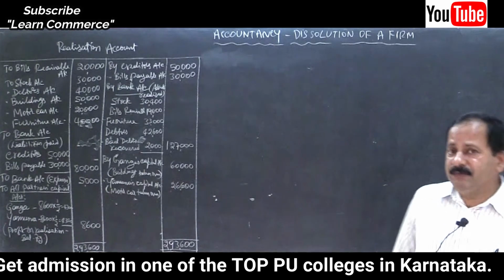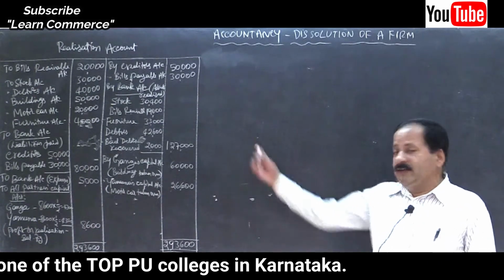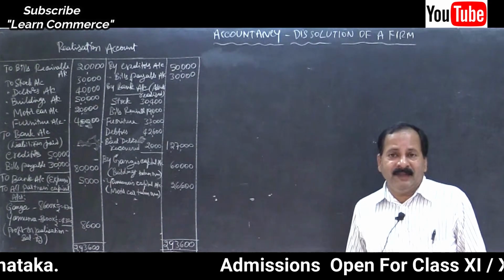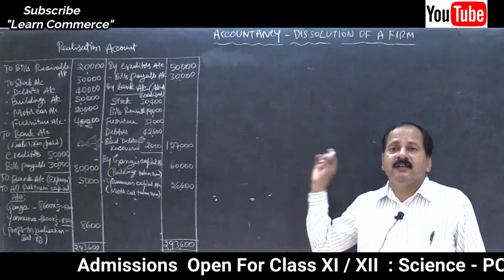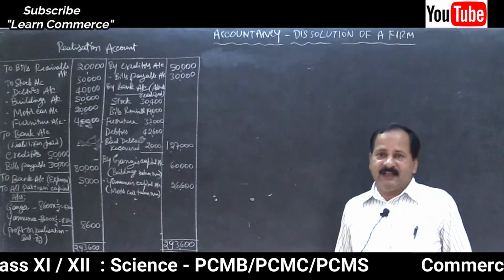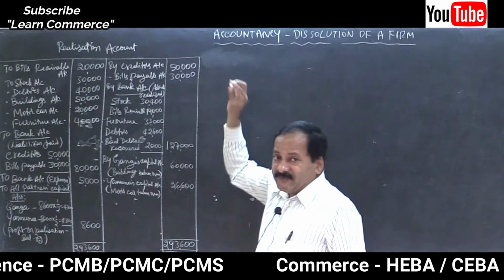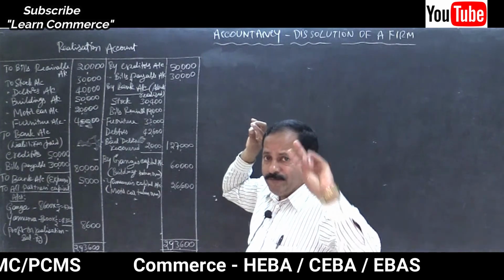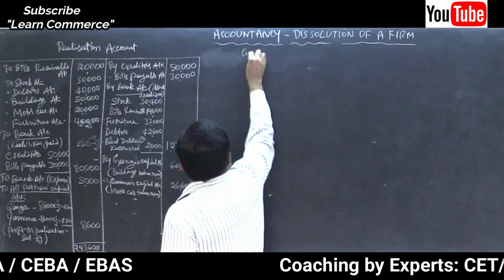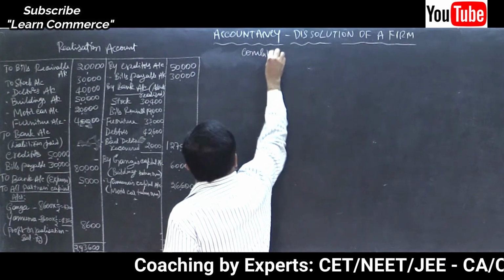Realization account is over. In board exam, you will get almost 5 to 6 marks for this account. Then remaining marks will be awarded to the other two accounts, that is bank account and your combined capital accounts. Now let us move on to the second step, that is preparation of combined capital accounts of partners.